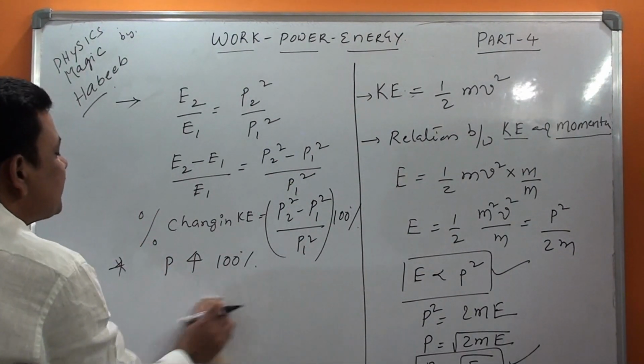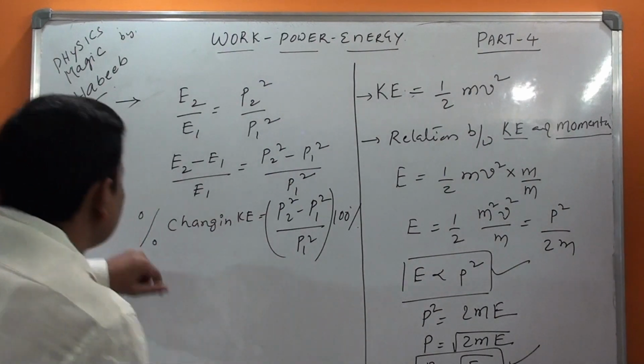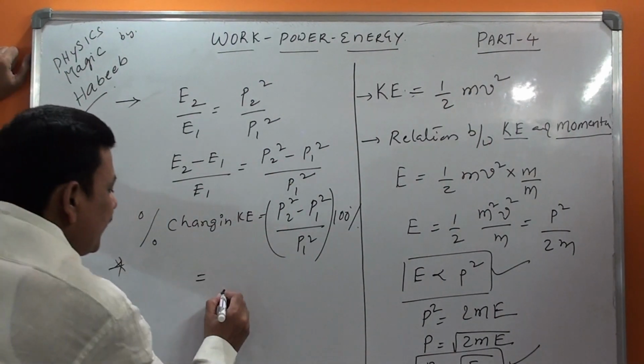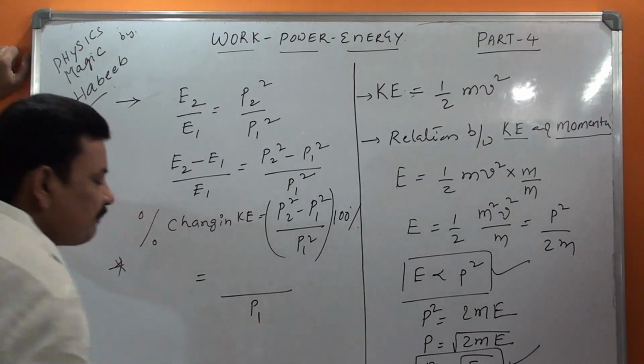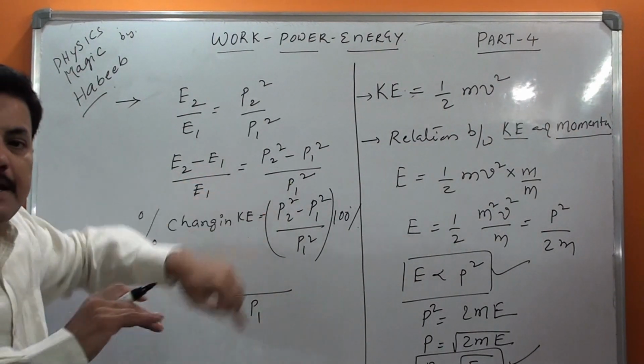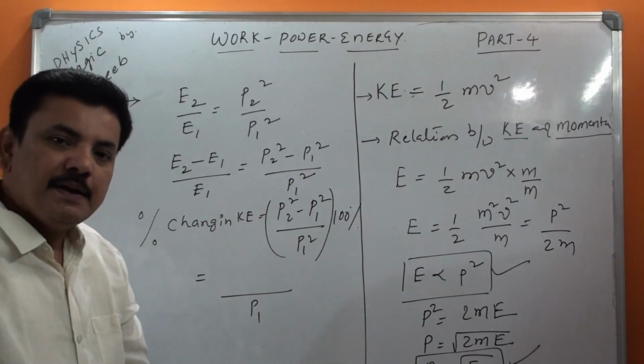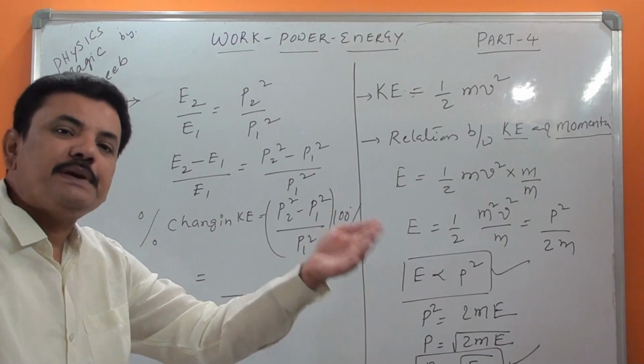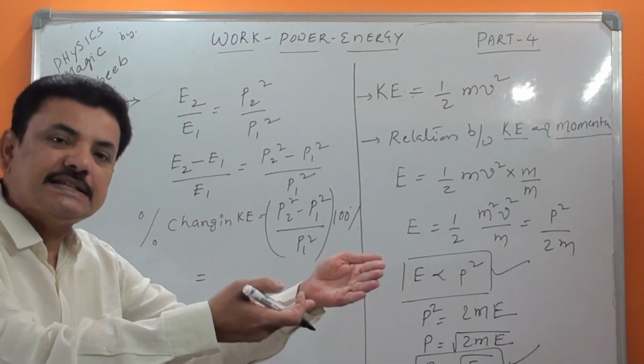So the percentage change in kinetic energy is what we are calculating here. If you take P1 as P1, then P2 will be equal to 2P1, because if P1 is 100, P2 becomes 100% increased.